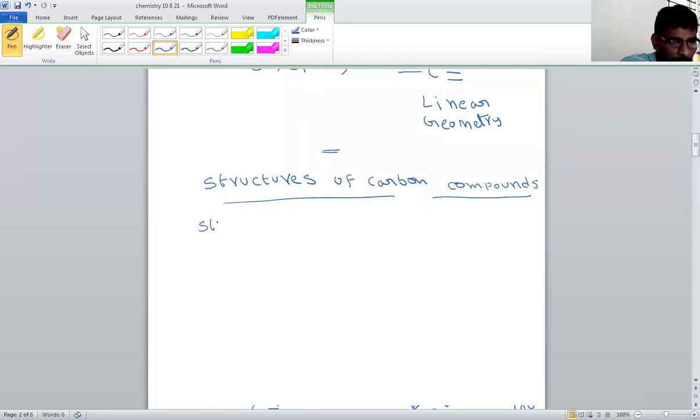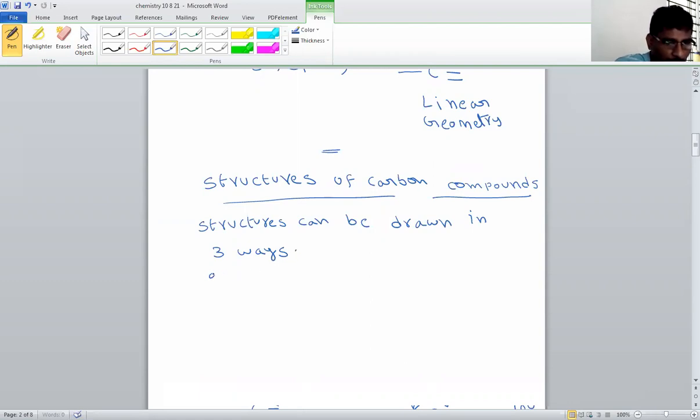Structures of organic compounds can be drawn in three ways. There are three ways to write the structure, to draw the structures. What are they?